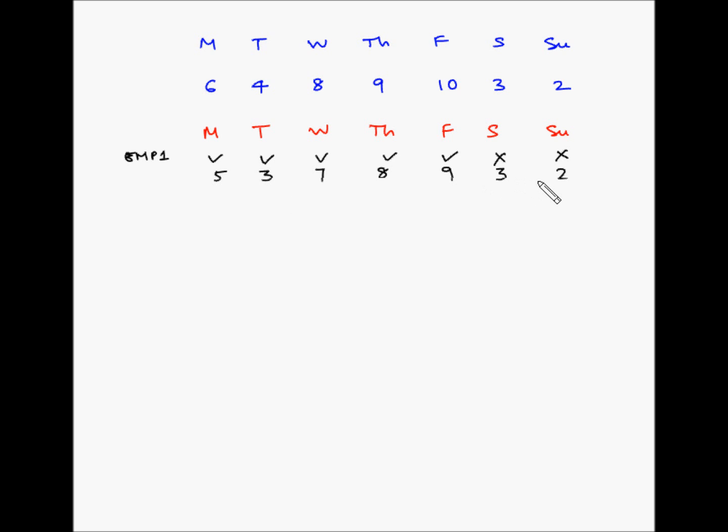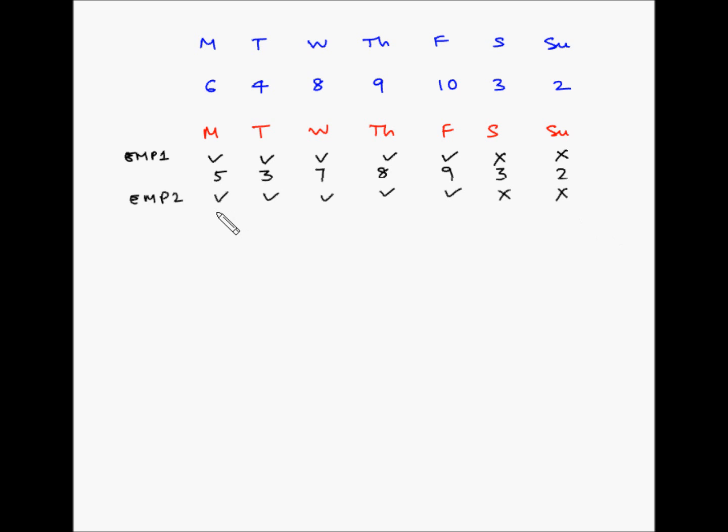So again Saturday Sunday has the lowest net requirement of 5. So employee 2 can also take off on Saturday and Sunday. He'll be working on Monday, Tuesday, Wednesday, Thursday, Friday, and taking off on Saturday and Sunday.